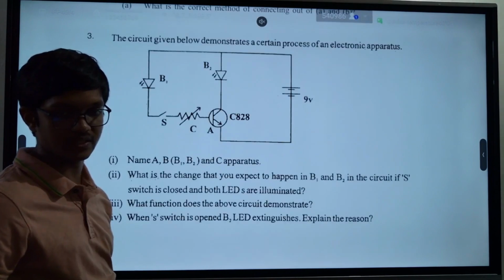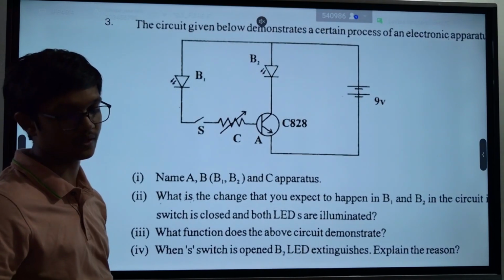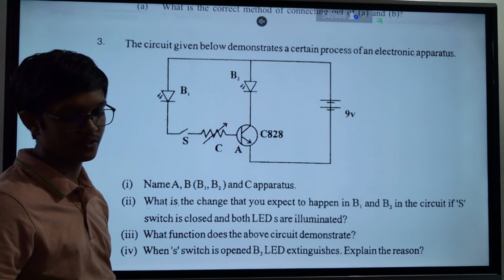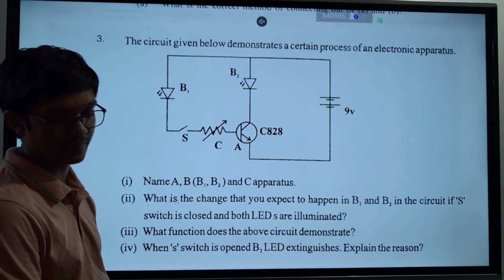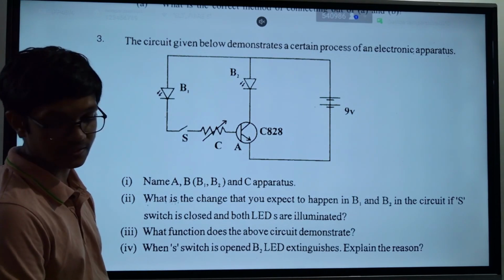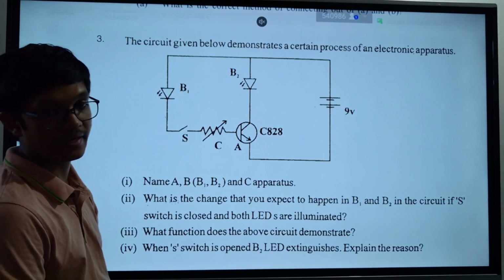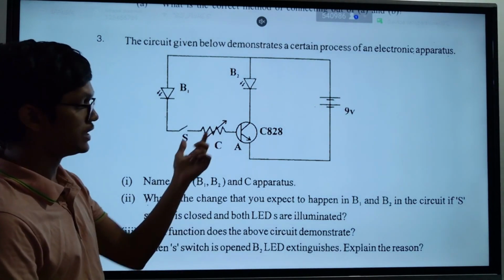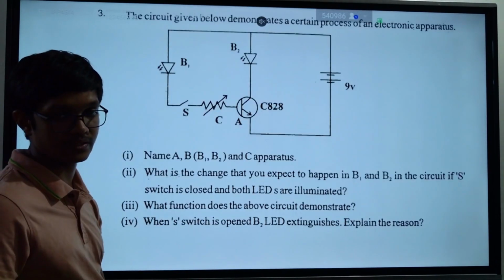Another amplification circuit, you can try that one. This is also an amplification circuit, or a turn on-off circuit. If I talk about this circuit, what happens here is, name A, B, and C. A is the transistor, it is an NPN transistor. B are LEDs, light emitting diodes. C is a variable resistor. This is the symbol for a variable resistor.